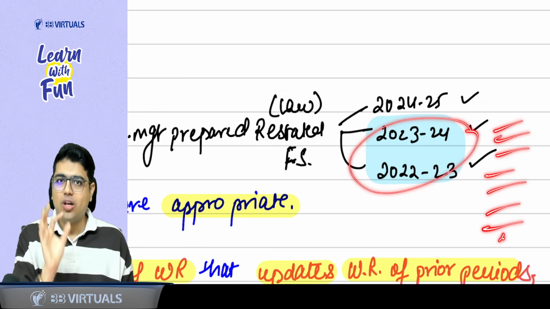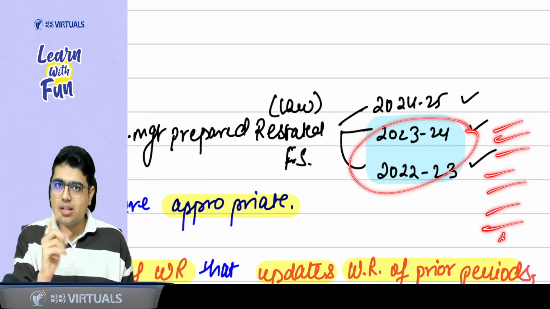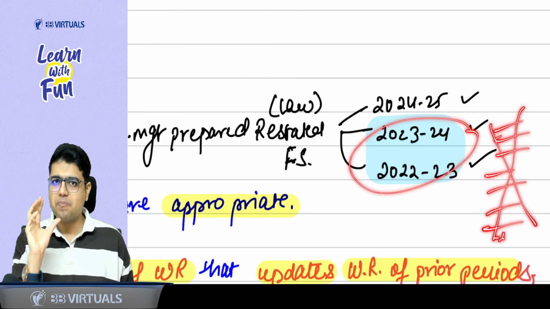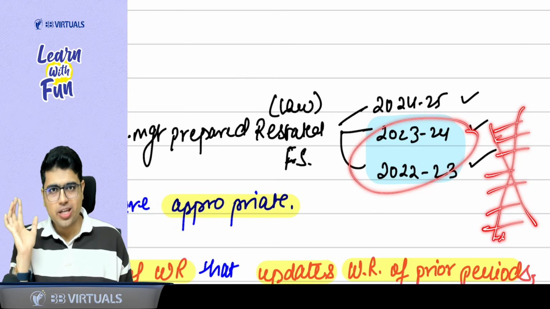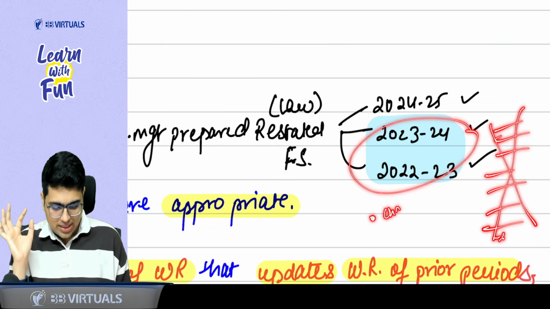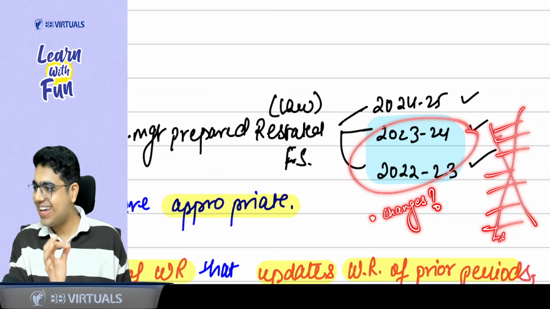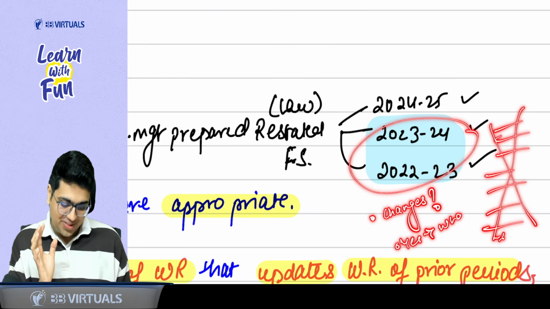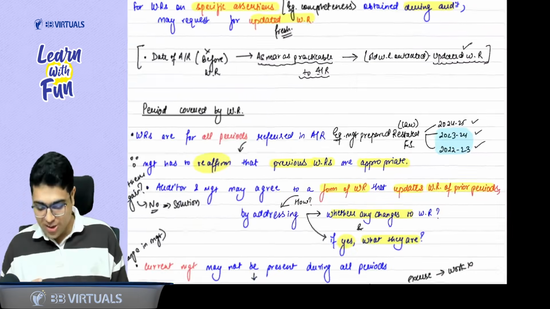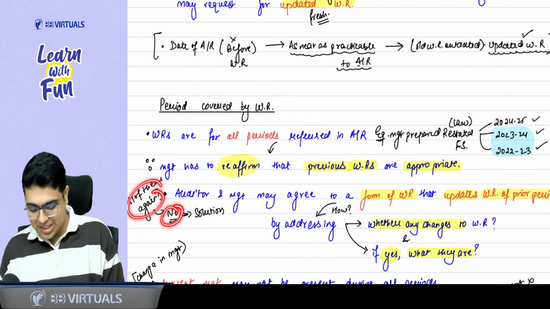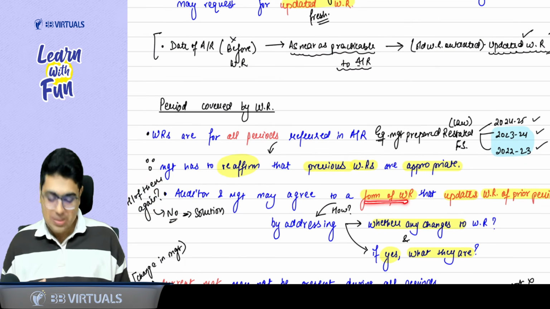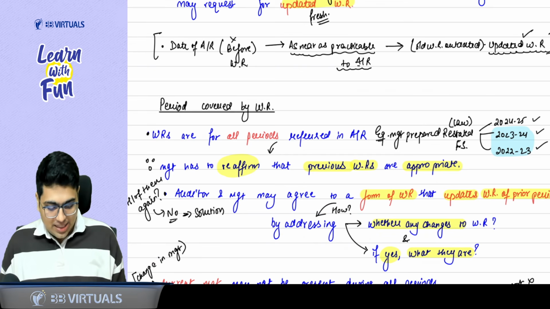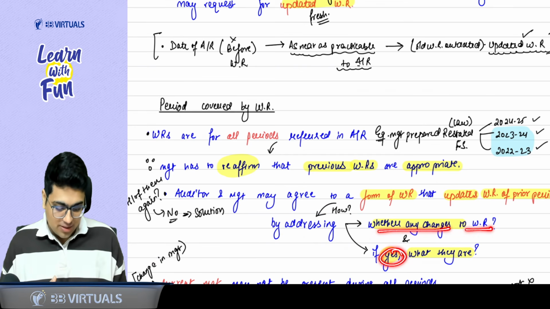No. Here you can apply some smart work. Sir, what is the smart work? Instead of taking all the representations again, take a letter from management. In that letter, ask the management whether there are any changes in the previously issued representations, and if yes, what they are. What are the changes? Tell us. So you don't need to take all of them again. Auditor and management can agree to a form of representation which updates the prior period representation. How? By addressing whether there are any changes in the written representation, and if yes, what they are.